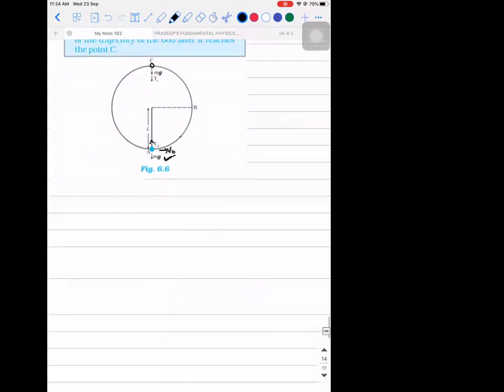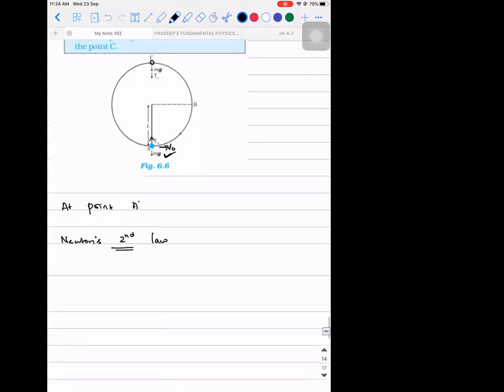So in this particular sum, we are going to have 6 equations. 3 equations based on Newton's laws and 3 equations based on the energy conservation theorem. So observe the way I'm going to write. At point A, if I apply Newton's second law, what can I speak about the force? One more important point, it is in circular motion. For any object to be in circular motion, necessary forces.